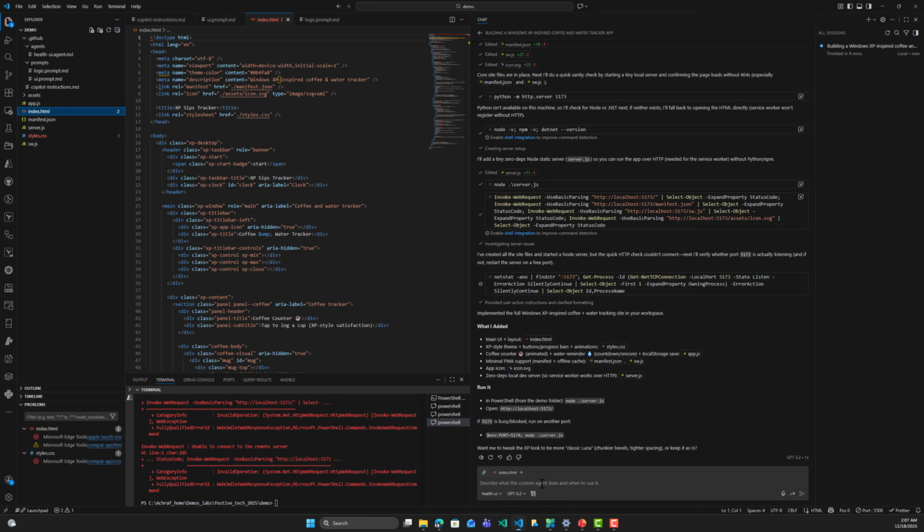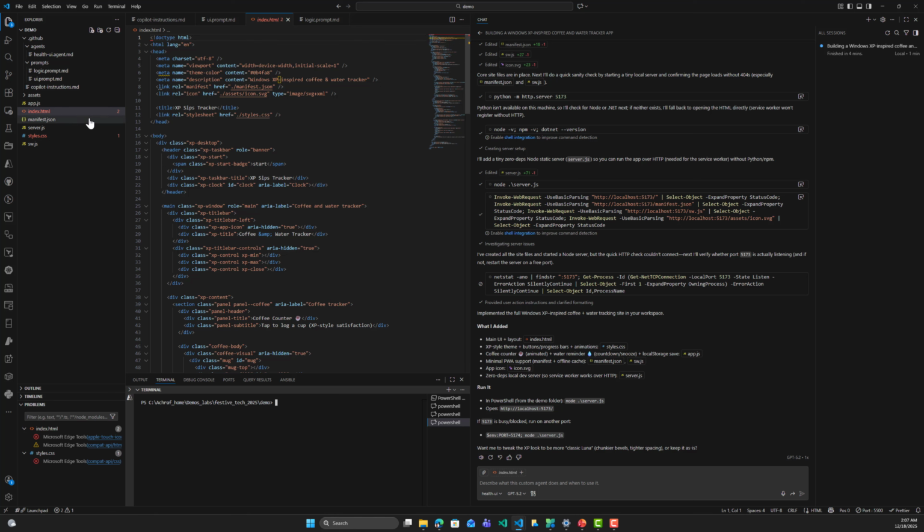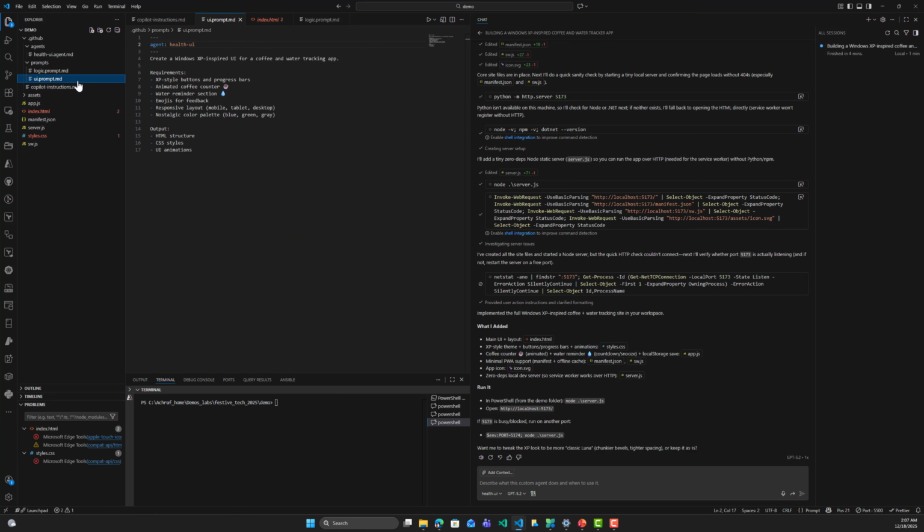So let me go back here and let me remove this. Right now, I have called only the UI prompt, and I didn't yet call the logic prompt. This logic prompt will help us track the number of coffees consumed, animated progress bar updates, and a reminder every 60 minutes.